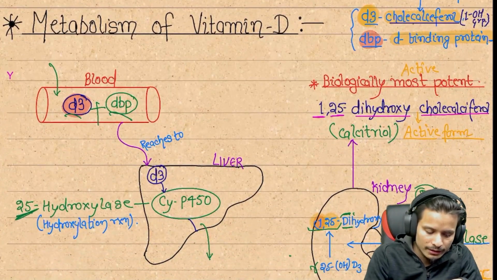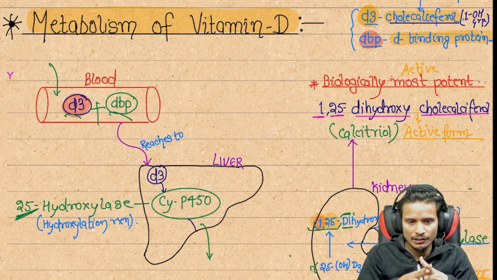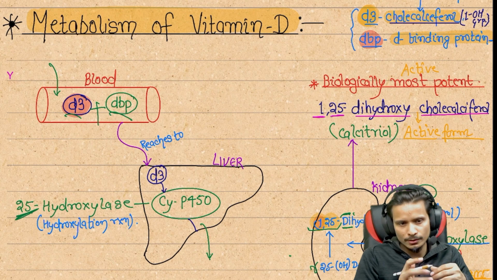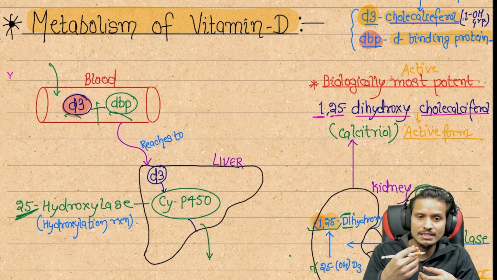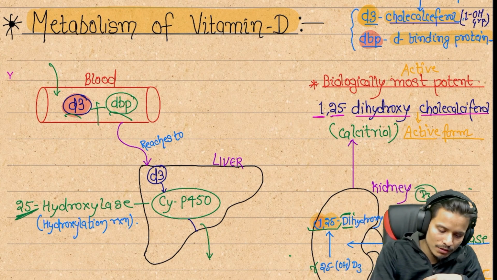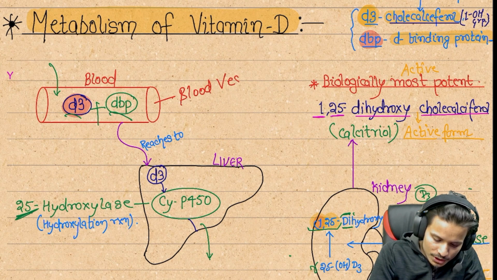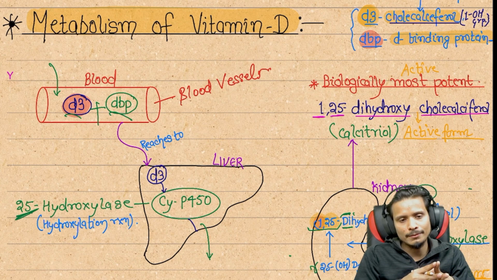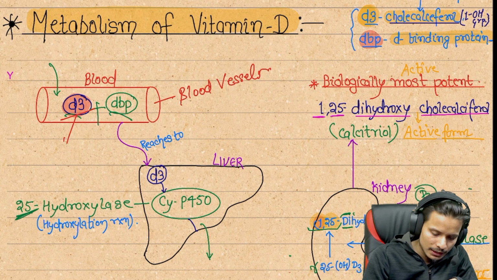So let's start with the metabolism of vitamin D: what happens inside our body and how vitamin D is metabolized, the catabolism and anabolism of vitamin D. After we take plant sources or fish, there is D2 or D3, and it enters our blood circulation. Here are the blood vessels, and after absorption vitamin D3 enters our blood circulation in the form of D3, that is cholecalciferol.